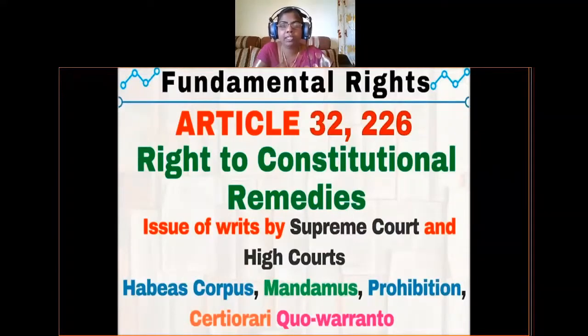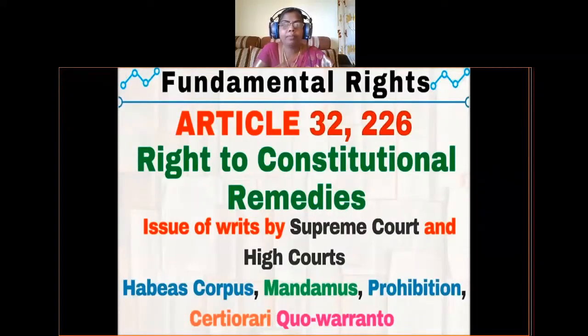The judiciary consists of the Supreme Court and High Courts, and they protect our fundamental rights through article 32 and 226. The Supreme Court gets authority through article 32 to protect our fundamental rights, and article 226 gives authority to High Courts to protect our fundamental rights by issuing writs like habeas corpus, mandamus, prohibition, certiorari, and quo warranto.